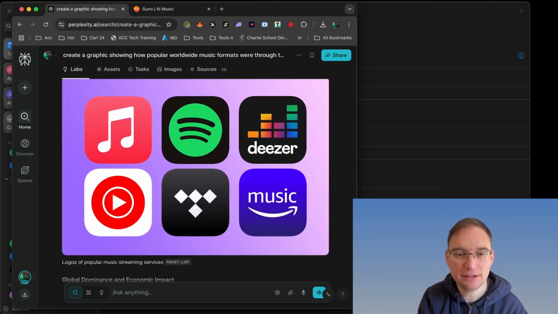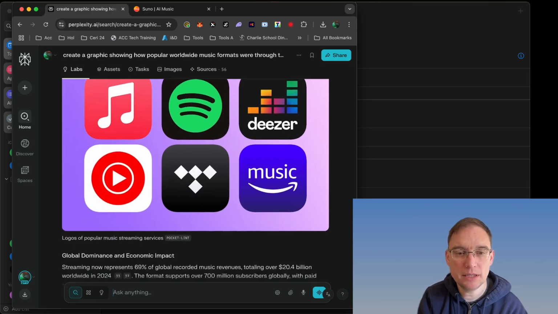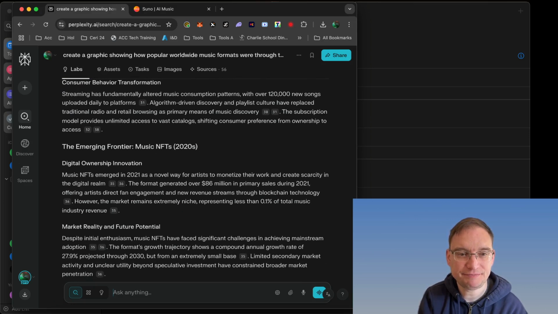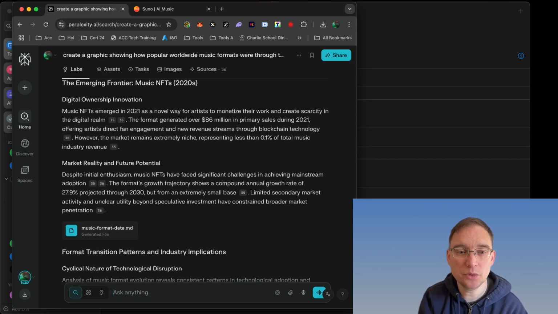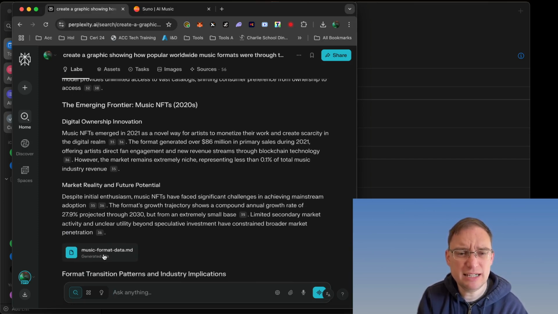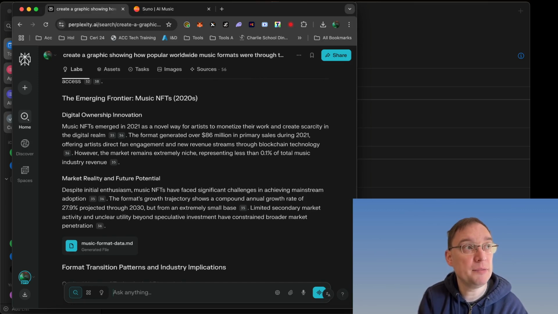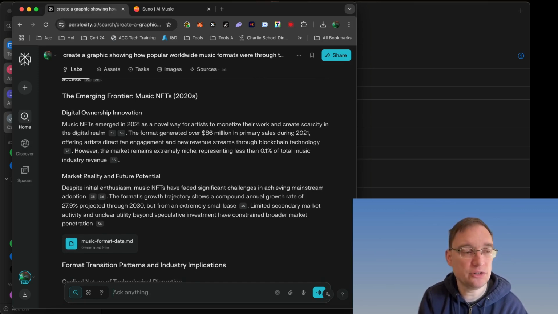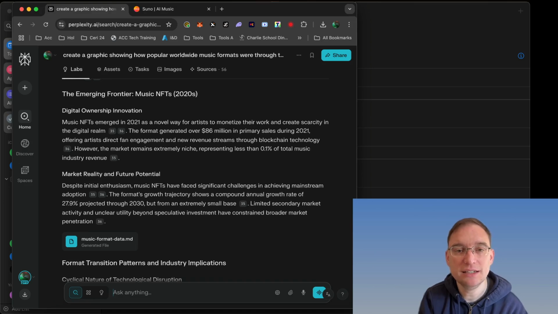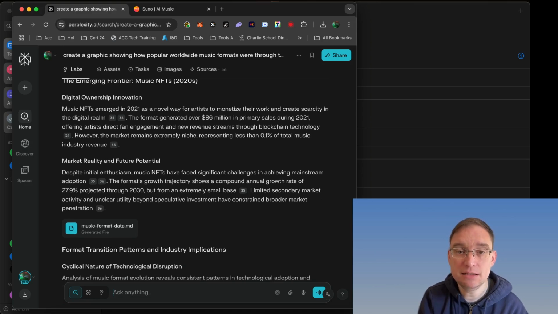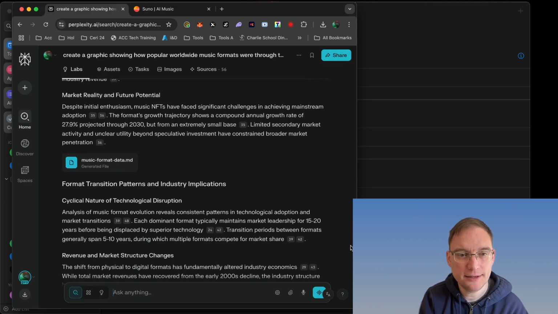So yeah, you got logos of the popular music streaming services. And the music NFTs it does talk about. It's generated a file. Okay, I don't know why it's done that. So they emerged in 2021, yeah, because I've been doing this channel 4 years, and that's literally when music NFTs started. It generated over $86 million in primary sales during 2021, and that's not including secondary sales.